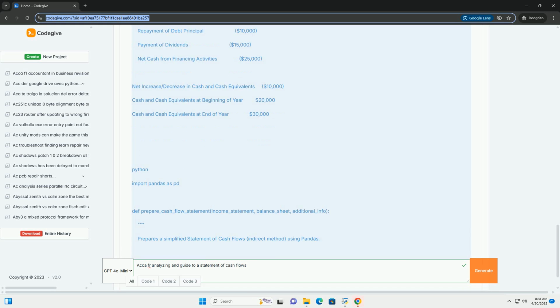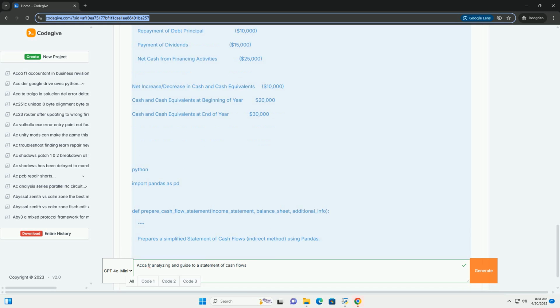Cash received from customers, cash receipts from sales of goods or services. Cash paid to suppliers, cash payments for inventory, materials, and services. Cash paid to employees, cash payments for salaries, wages, and benefits. Other operating cash receipts, cash receipts from royalties, fees, commissions, and other sources. Other operating cash payments for rent, utilities, insurance, and other operating expenses.